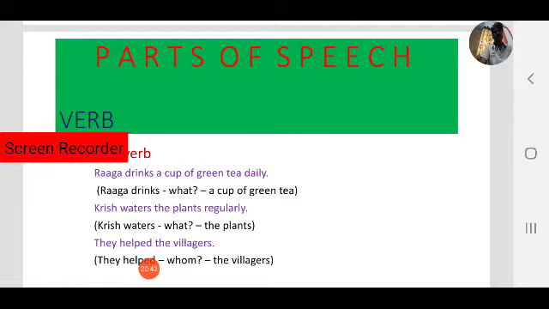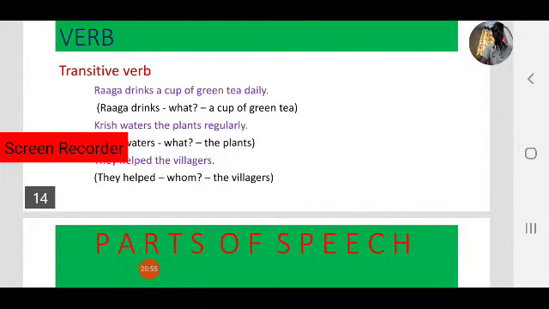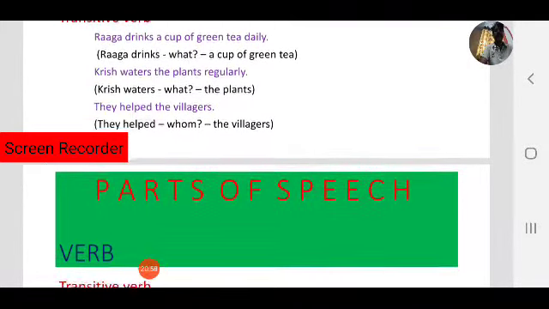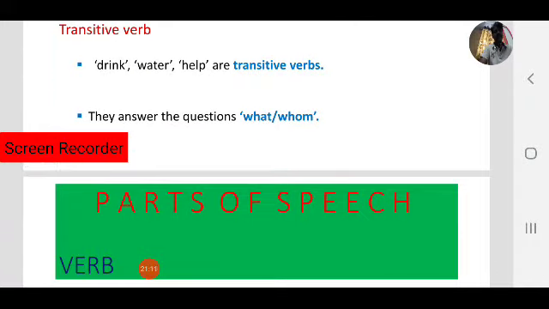Helped. They helped whom, or they helped what? Do you get an answer? Yes, the villagers. So helped is a transitive verb. Always keep in mind, transitive verbs always take objects. In the above examples, drink, water and help are transitive verbs because they answer the questions what and whom. So those are called transitive verbs.